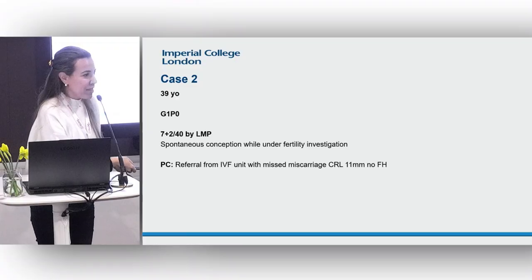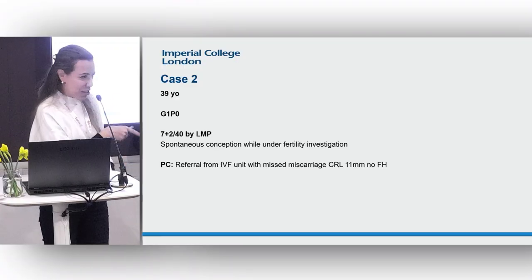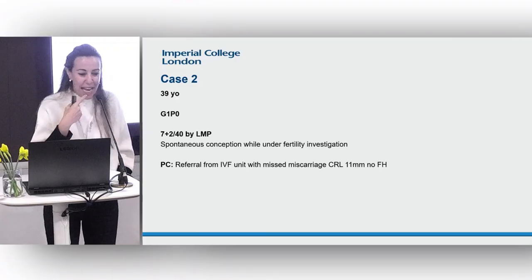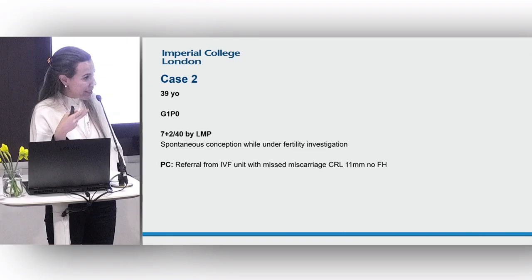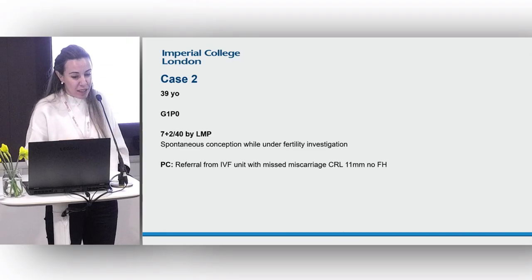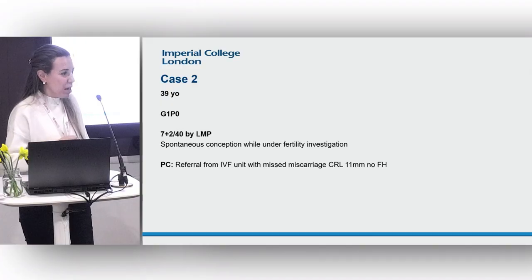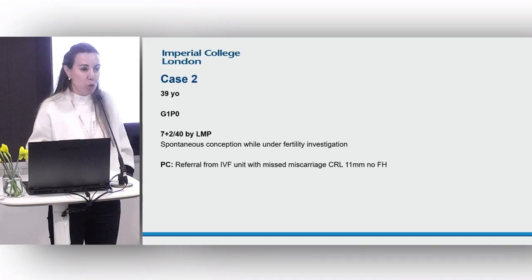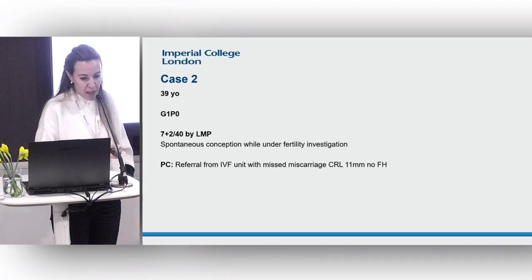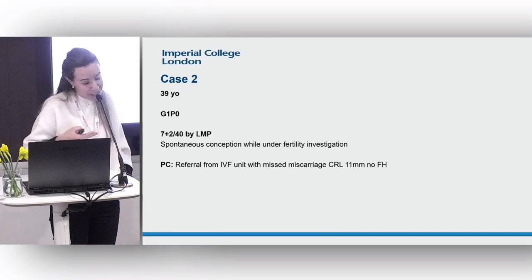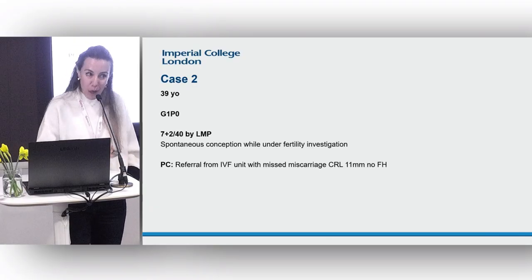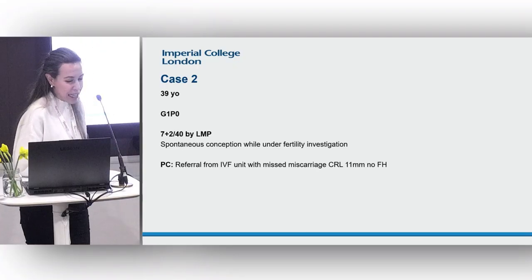Okay, so another case. This is a live case. This actually happened, all right? So it is important. This is a 39-year-old. It was her first pregnancy. She actually got pregnant naturally while she was having fertility investigations, and she was about 7 weeks. She was seen in the IVF unit and sent to our early pregnancy unit, having been told she had a miscarriage. Our standard is we always rescan our own patients. That's what we do, because we do see error, unfortunately.